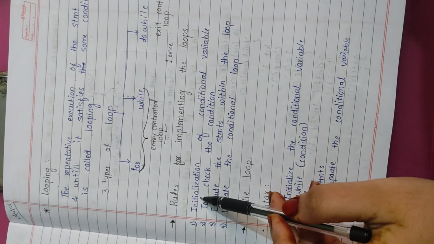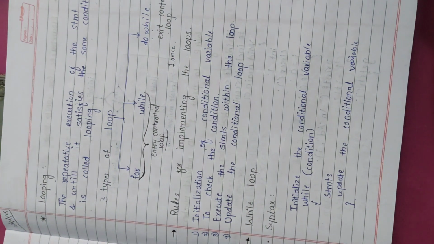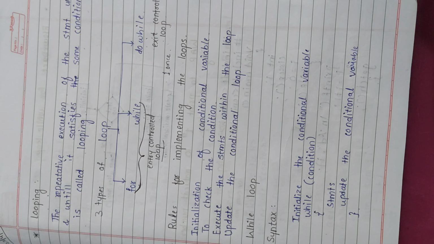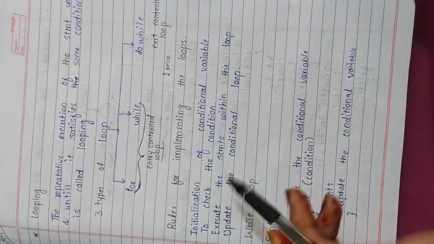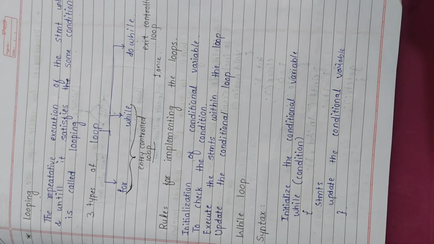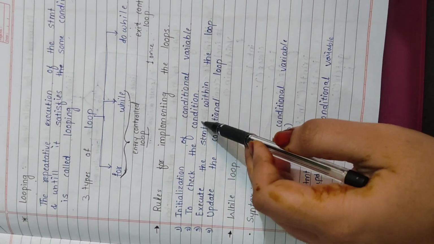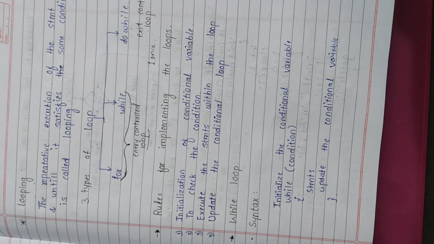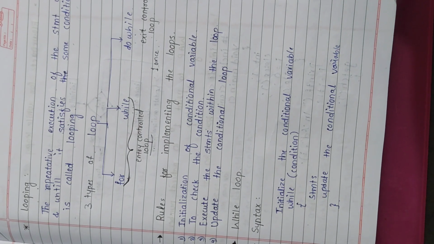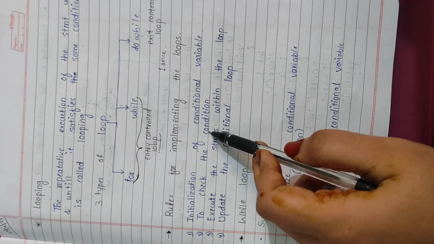Now we will see what are the rules for implementing the loop. So the first rule is initialization of the conditional variable. Before writing any program we have to initialize. For implementing the loops we have to initialize a conditional variable, and the next rule is to check the condition. Always before entering the loop block we have to check the condition.